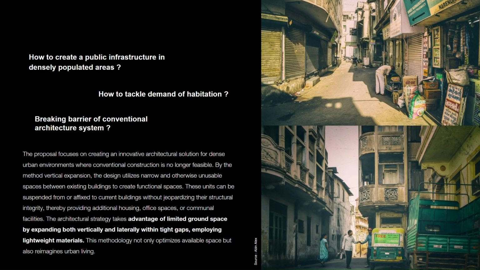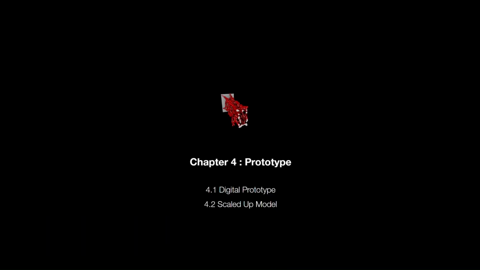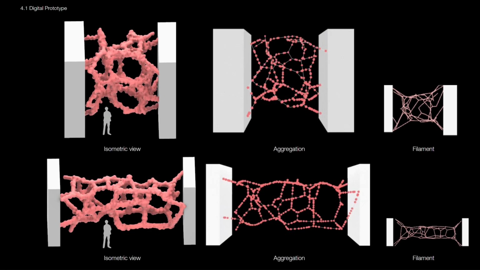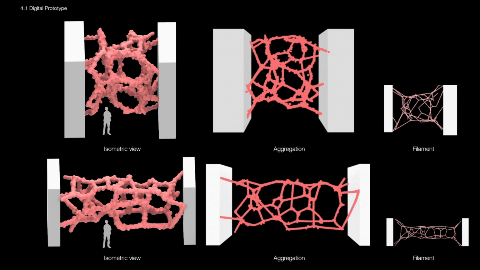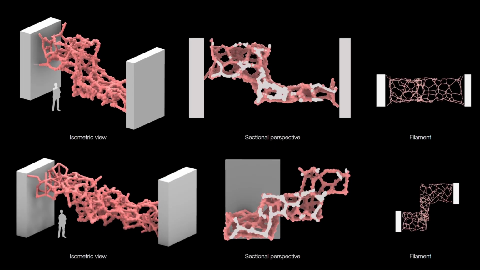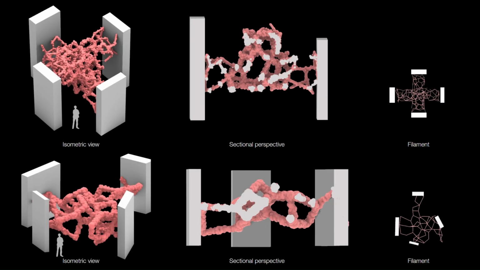Taking context of PALs, which are tight and dense urban areas with limited ground space, the idea is to create a prototype that expands both vertically and laterally within tight gaps, employing lightweight materials. In this chapter we create digital and physical prototypes based on our scenario. To simulate the idea of building between 2 facades, we ran the same code between 2 planes. Slowly we increased the number of facades with variable alignment to increase complexity and get closer to real urban fabric.